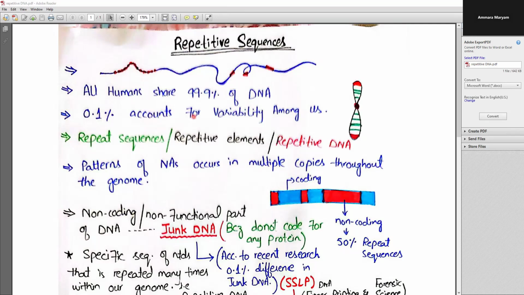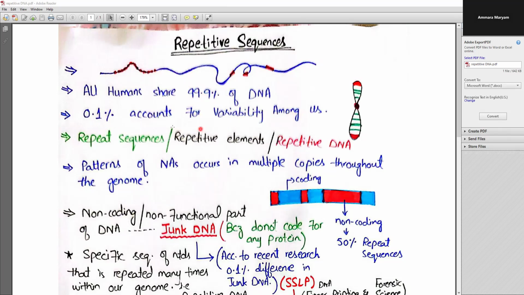Now let me tell you one interesting thing: all humans basically share 99.9% of the DNA. What that means is that 99.9% of the genome is the same in all humans. The remaining 0.1% of the DNA accounts for the variability among us, unless you are identical twins.